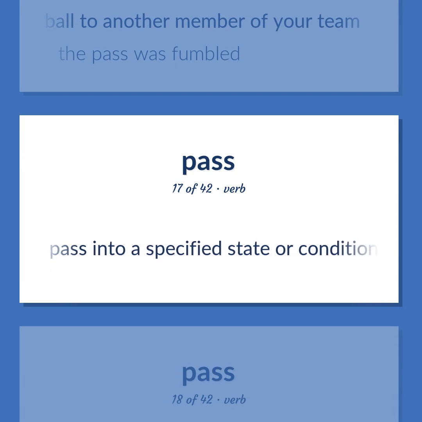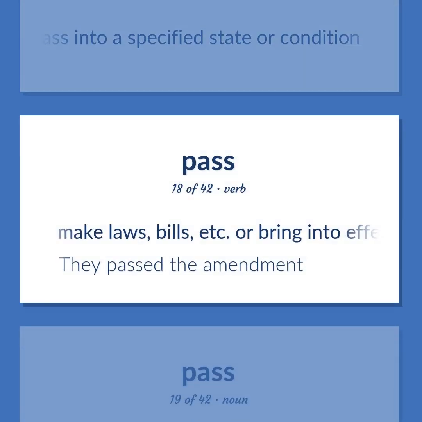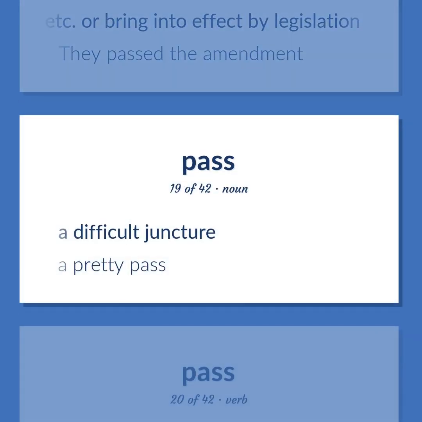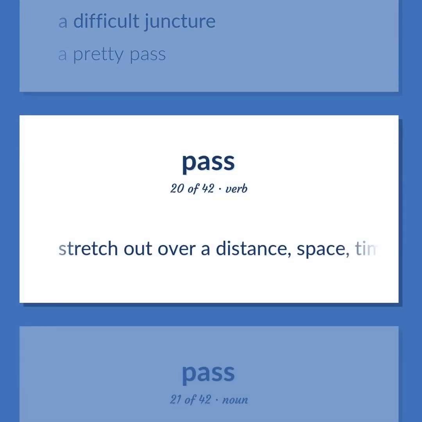Pass into a specified state or condition. Make laws, bills, etc. or bring into effect by legislation. They passed the amendment. A difficult juncture. A pretty pass. Stretch out over a distance, space, time, or scope. Run or extend between 2 points or beyond a certain point.